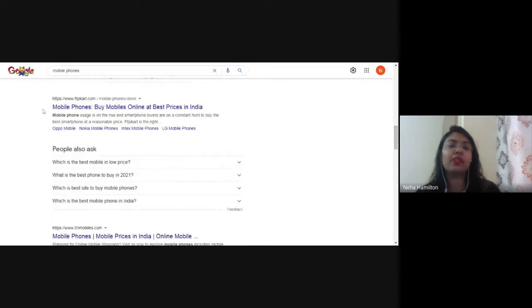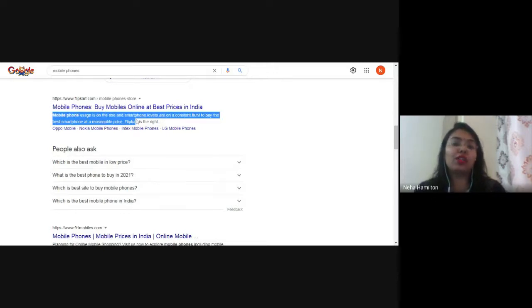For example, here is a meta description that you can see. Mobile phone usage is one of the largest, is on the rise, and smartphone lovers are on a constant hunt to buy the best smartphone at a reasonable price. Flipkart is the right? So this meta description is somehow not appealing to me as a customer. This is not very attractive.